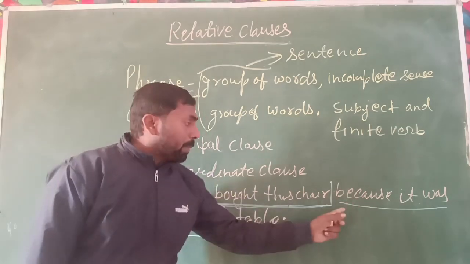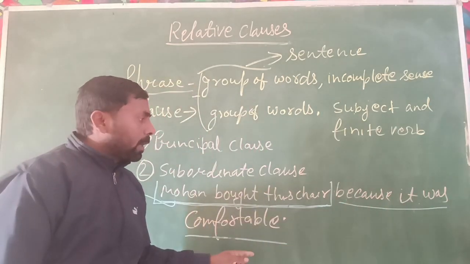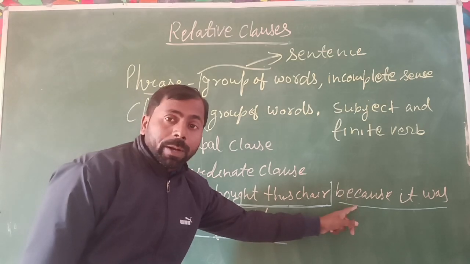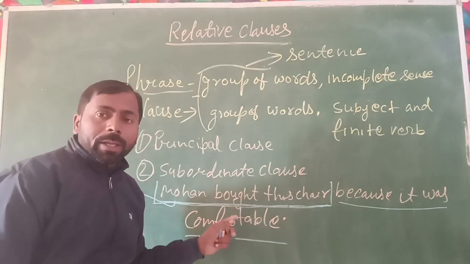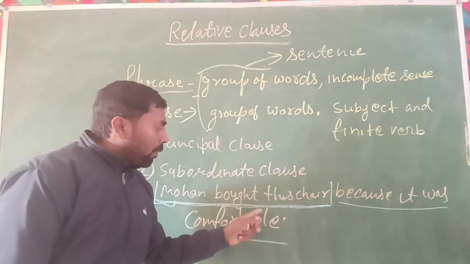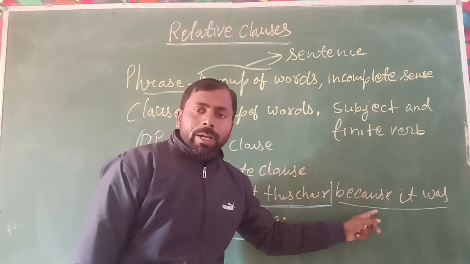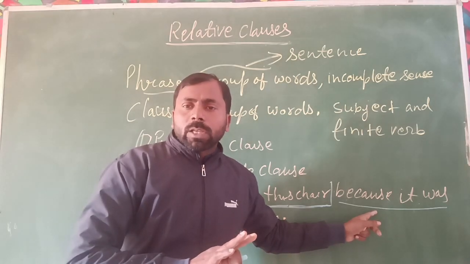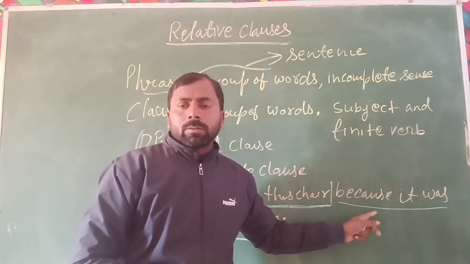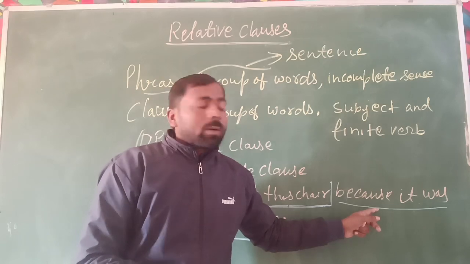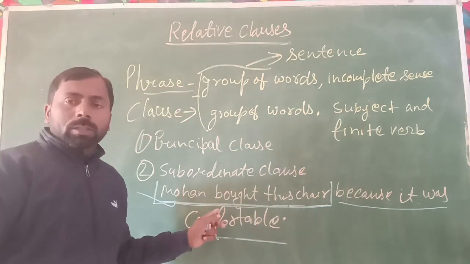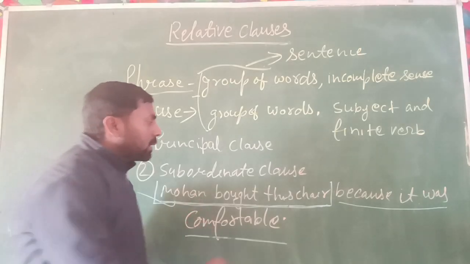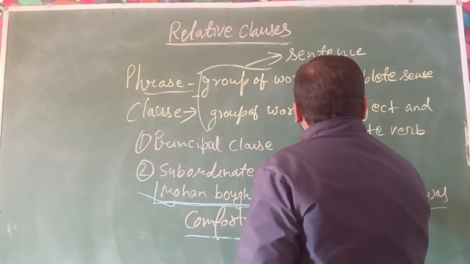But the second clause, because it was comfortable, depends on the first clause. Why? Because without the first clause, the second clause does not express its complete sense or meaning. Okay, it is dependent on the first clause. So the first clause is independent, so we can say it is the principal clause.